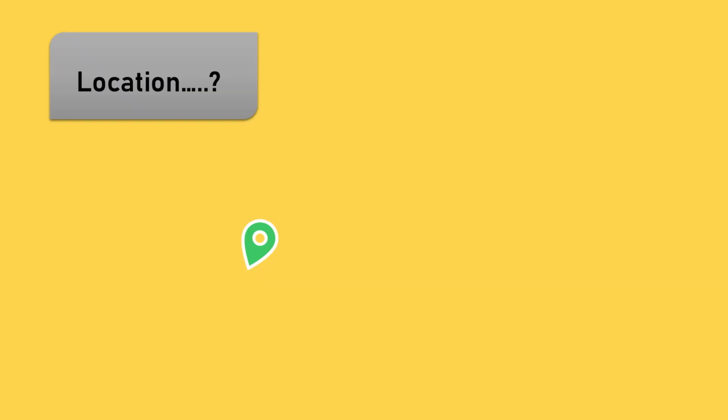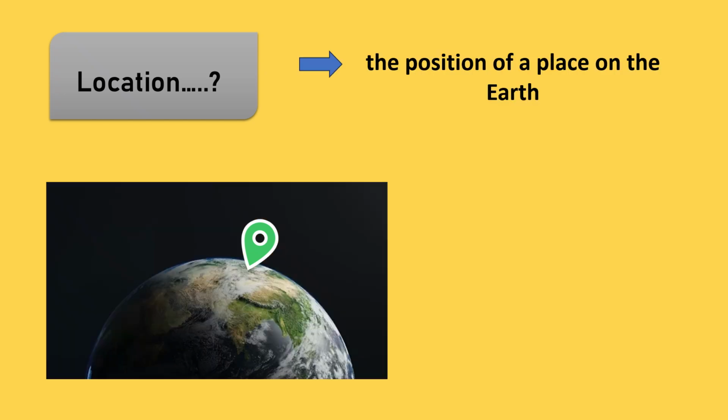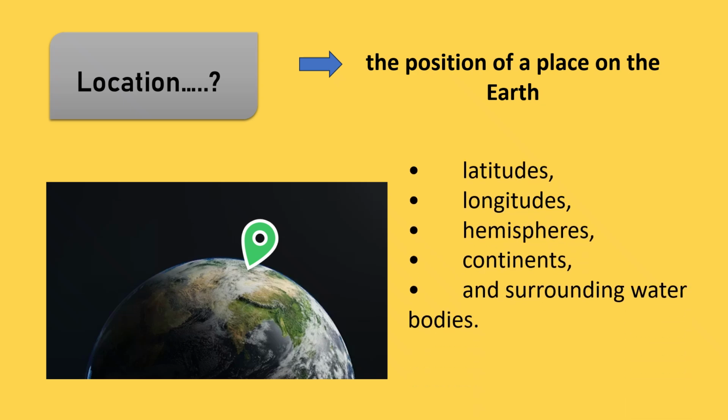Before studying India and Brazil, let us first understand what location means. Location means the position of a place on the earth. In geography, location can be studied using latitudes, longitudes, hemispheres, continents, and the surrounding water bodies.